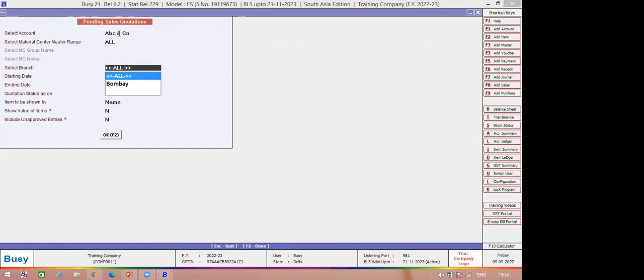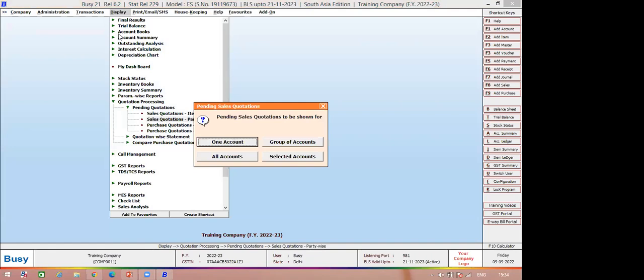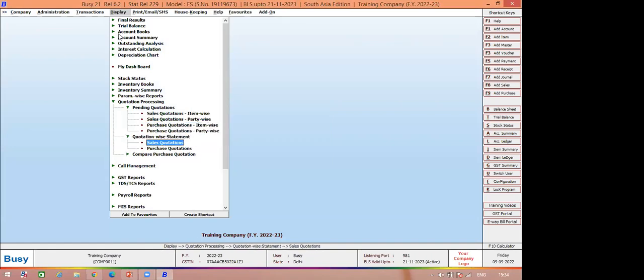You can see that there is no pending quotation, as I have fully adjusted that quotation in the sale bill. So in the pending quotation report, it is showing nil. If you go to the quotation wise statement report, you can find that this quotation has been fully adjusted in the sale entry.